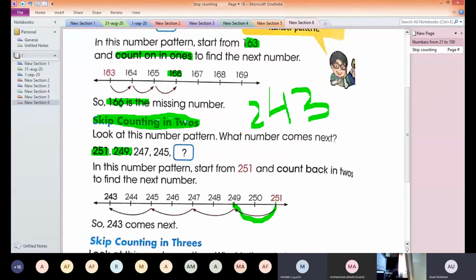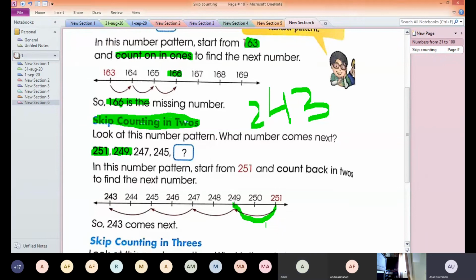Look at this pattern. First you make a number line that is from 243 to 251. We should do this in our book. No, you don't need to do it now. Just clear your concept.